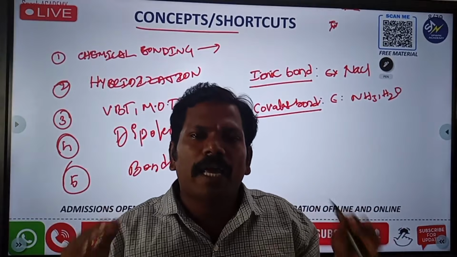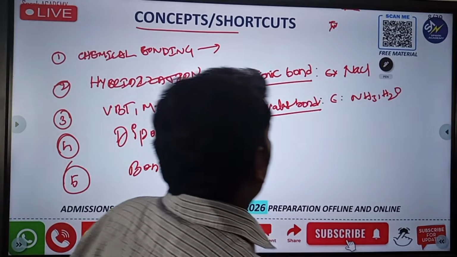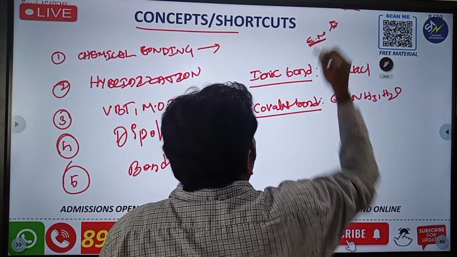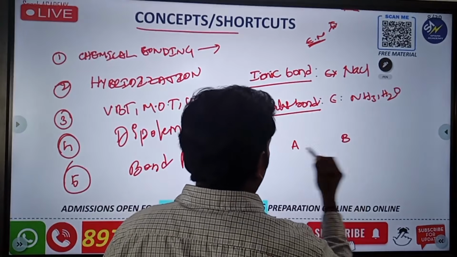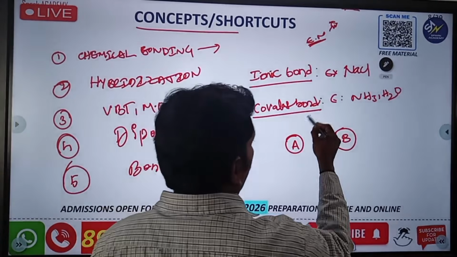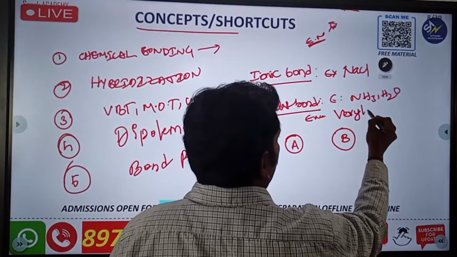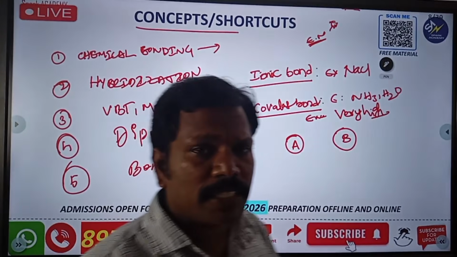What is ionic bond? How does it form? Generally the bonding is explained by the electronegativity. Consider the interaction forces between two atoms, A is one atom and B is another atom. Their electronegativity difference is very high.